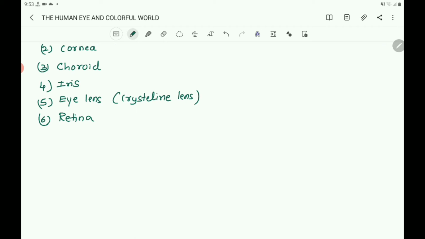In the retina there are rods and cones. And next, aqueous humor and vitreous humor.